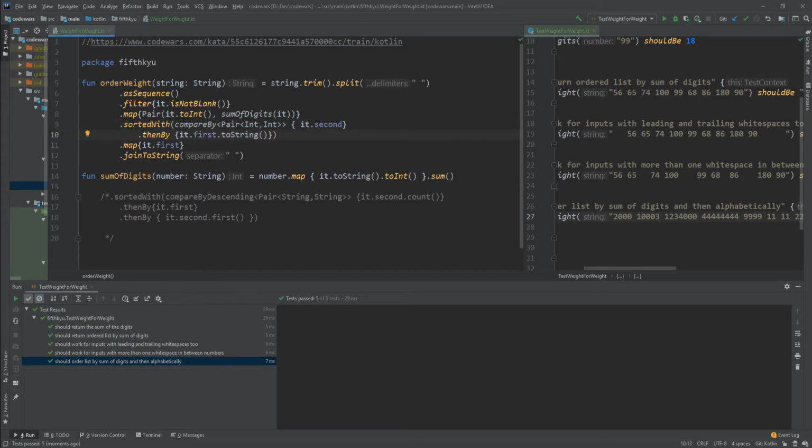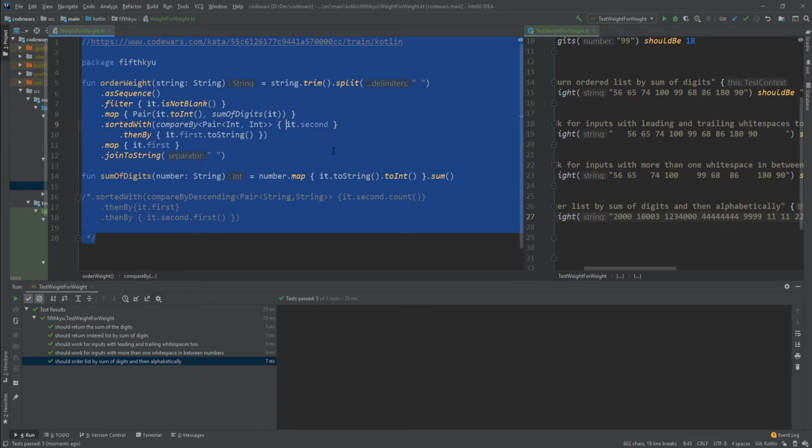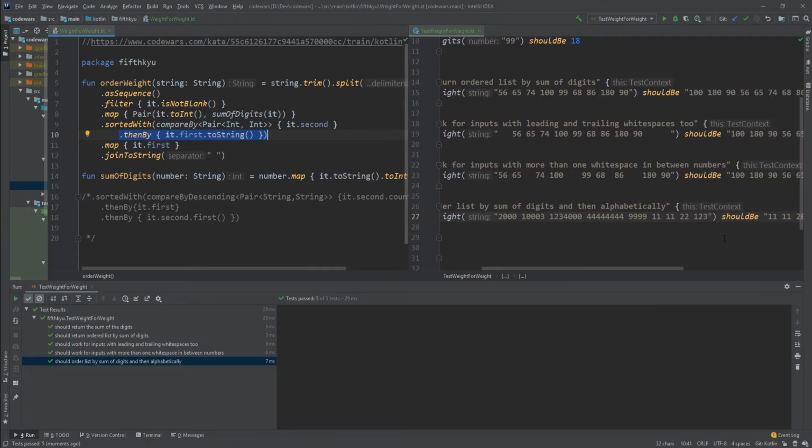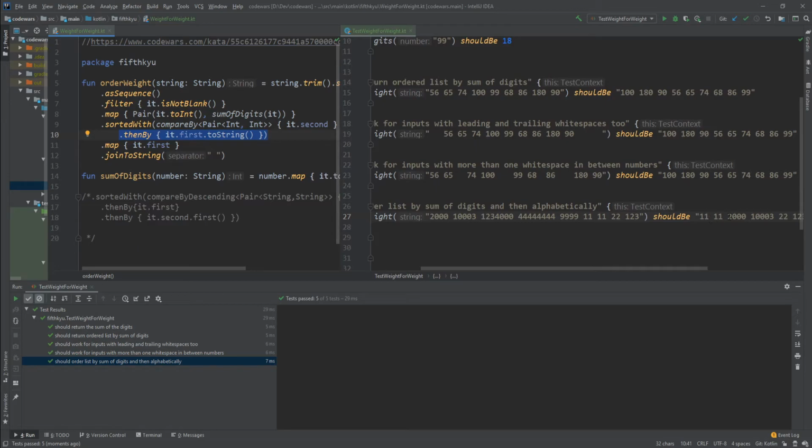So now we're doing the exact same thing as before, and afterwards, I'm gonna format it a bit. Afterwards, if the first comparison returns values that have the exact same value, in this case, for example, 11, 11, and 2000 all have a sum of digits that is 2, we're gonna order those values alphabetically.